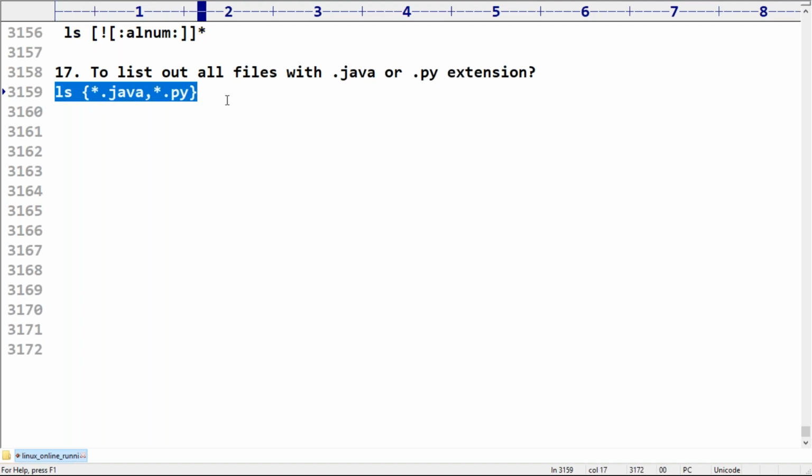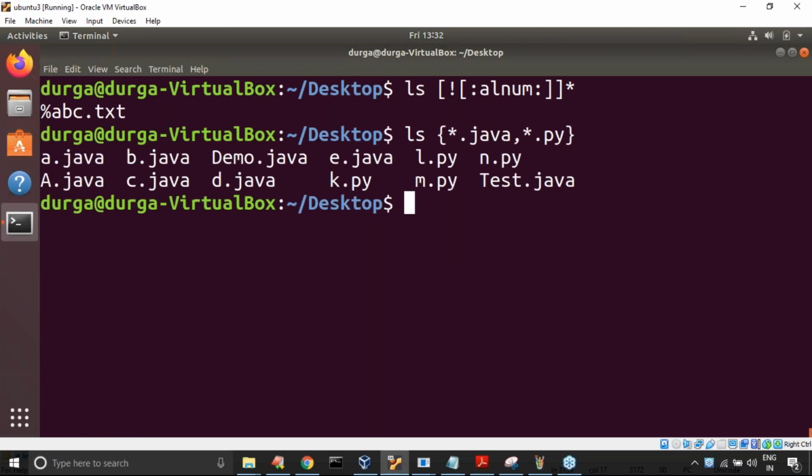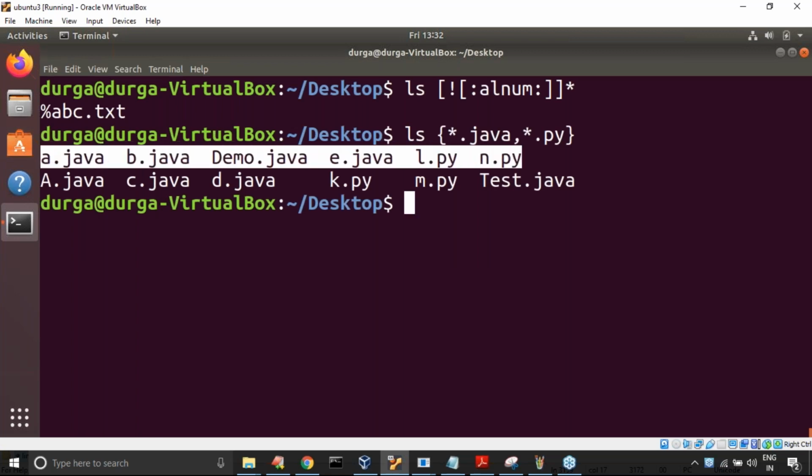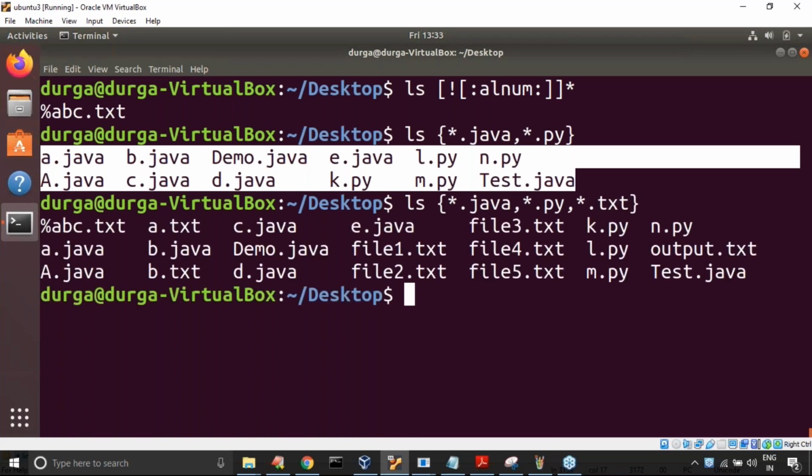Now have a look once here. There are some more extra things with the curly braces we used already in the last sessions, but here just observe. Now am I getting a.java, b.java, demo.java, e.java, next .py? All the files with either the .py or the .java extension you can see. Now I have to talk about star.txt also. Now observe that .txt is perfectly valid.